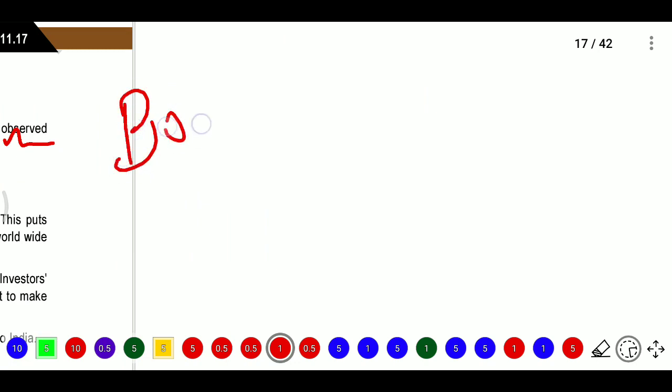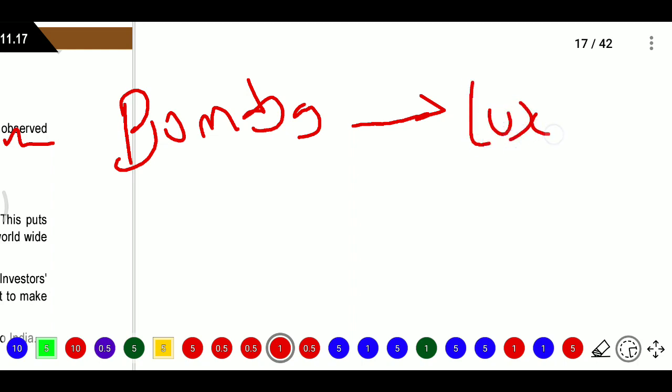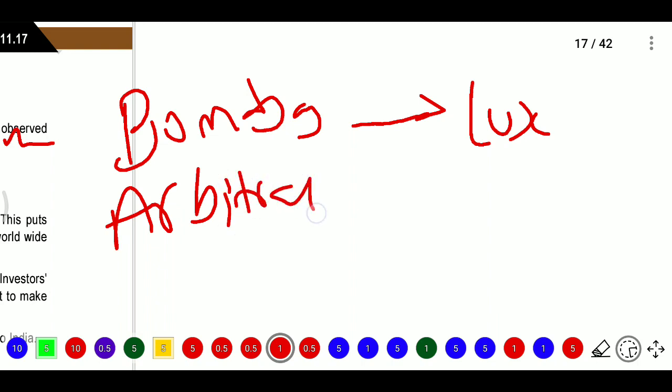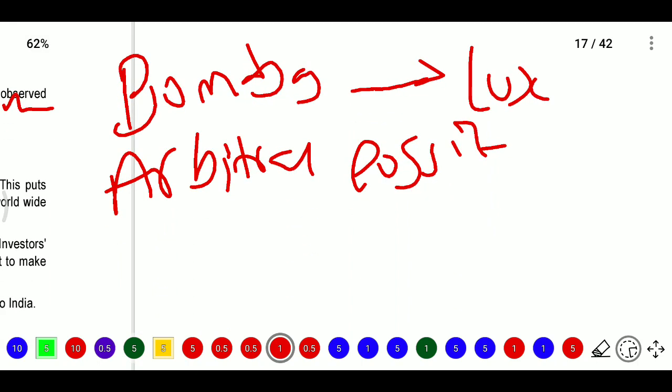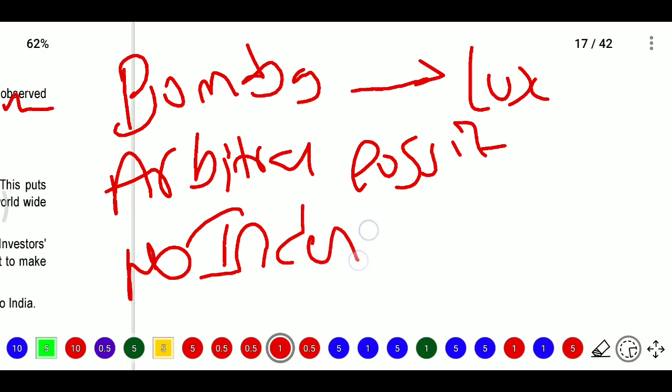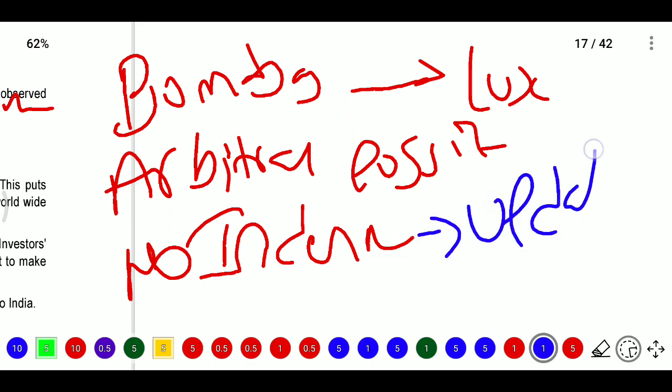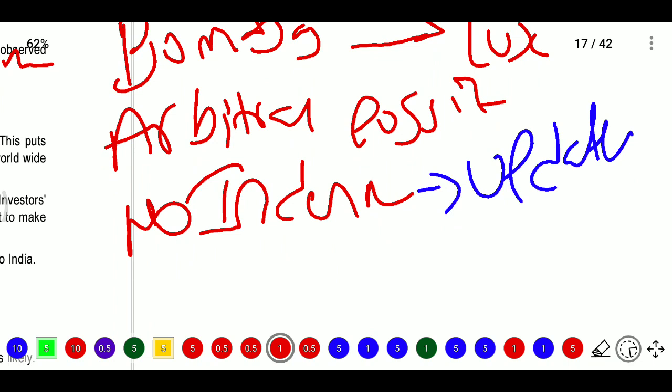So the market was shifted from Bombay to Luxembourg. That is the first impact. Second, there is an arbitrage possibility, therefore these GDR issues. After that, the Indian stock market is no longer independent from the rest of the world. This puts additional strain on investors, as they need to keep updated with the world, and we need to update fast because of dynamic change.